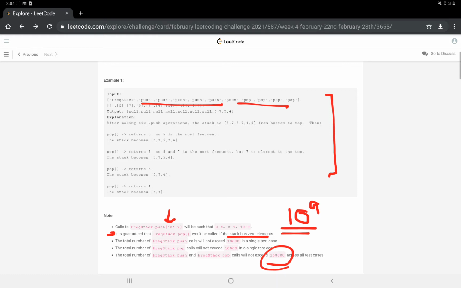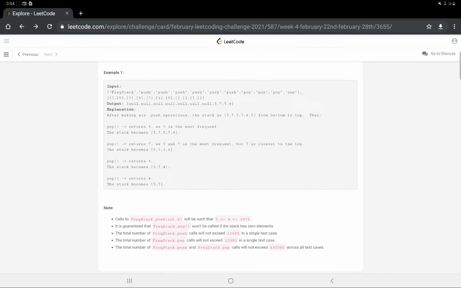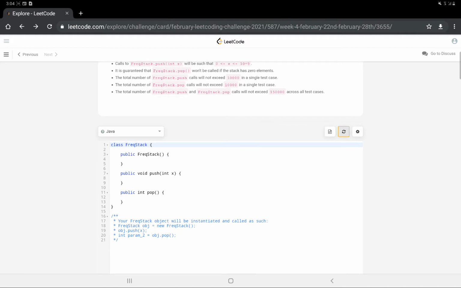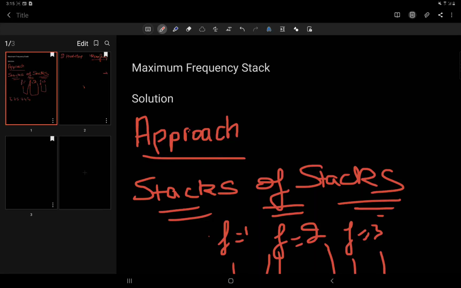We have to make an optimal solution for this question. So this is our question given to us, and if we create a new object and run our test cases like that, we have to maintain our class. So without wasting any time, let's see the approach for this question. Because this question is a stack of stacks, I tell you how.